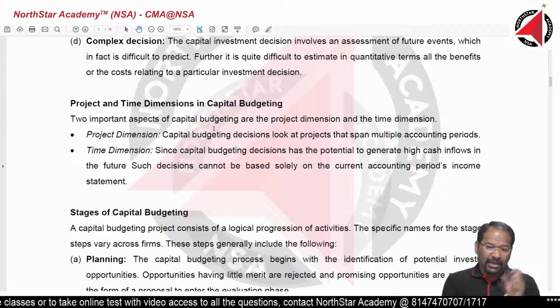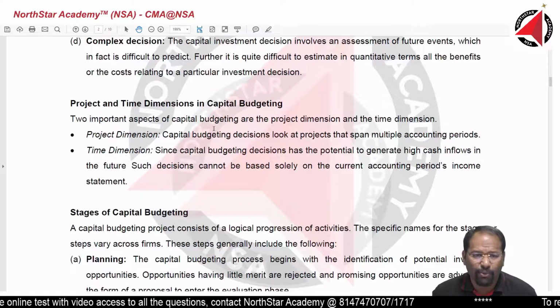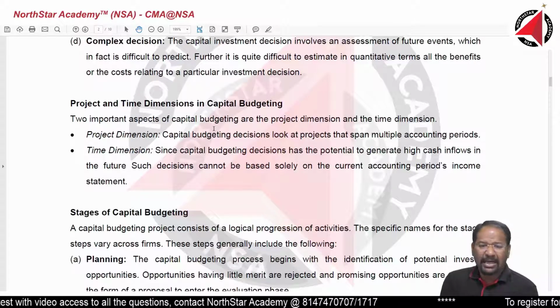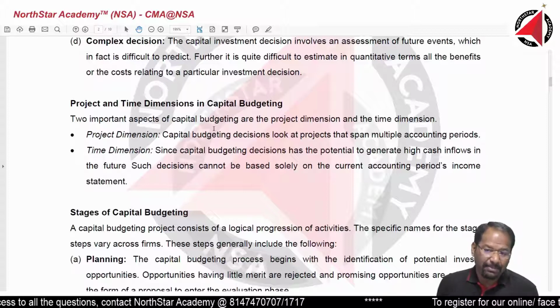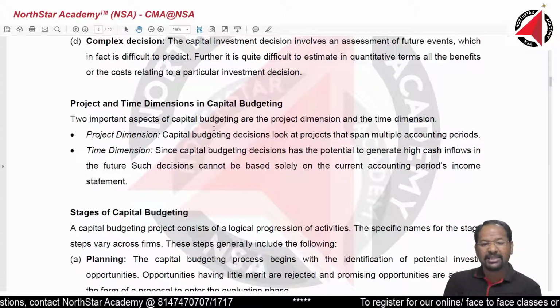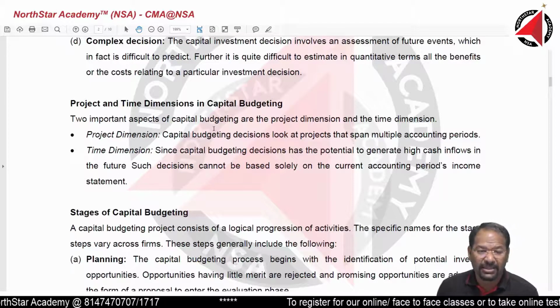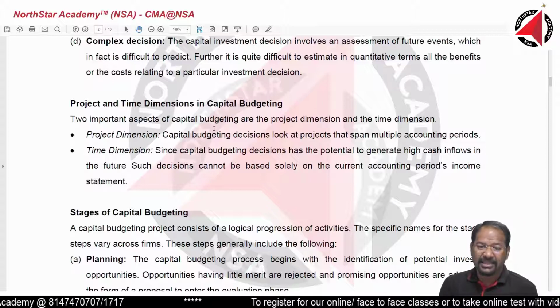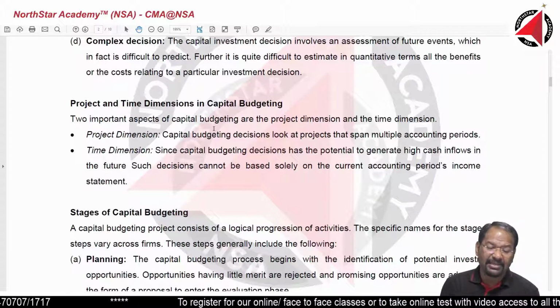So we have to look at both the project dimension and the time dimension. What do we do in the project dimension? Capital budgeting decisions look at projects that span multiple accounting periods. And in the time dimension, since a capital budgeting decision has the potential to generate high cash flows in the future, such decisions cannot be based solely on the current accounting period's income statement.